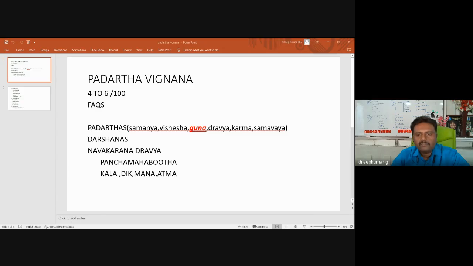The total number of pramanas according to Sankhya is only three: Pratyaksha, Anumana, and Aptopadesha. There are only three pramanas according to Sankhya Darshana.